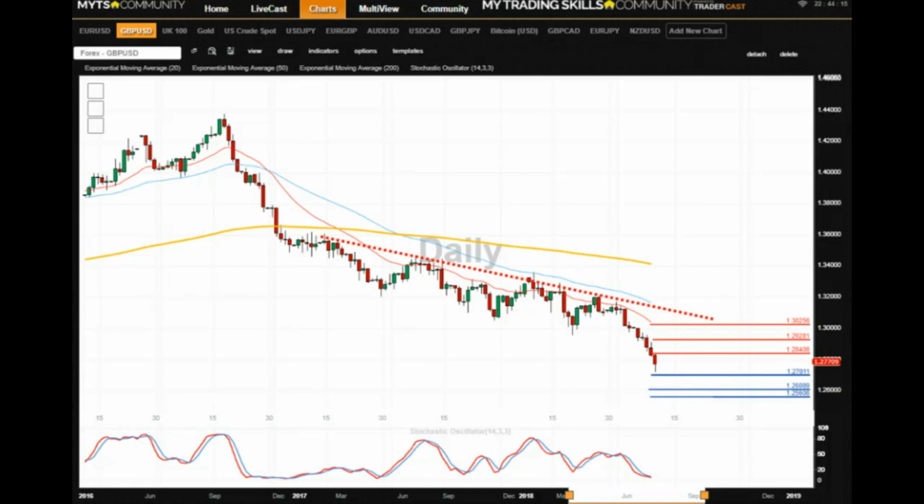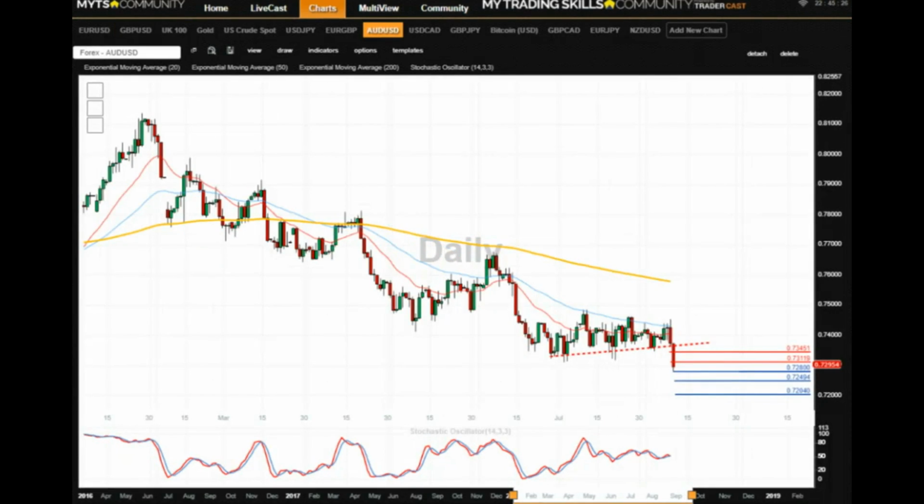Alternatively, a confirmed breakout above 1.2840 resistance and the daily close higher would open up the way for the retest of additional upside resistances at 1.2930 followed by 1.30 and 1.3025 levels.